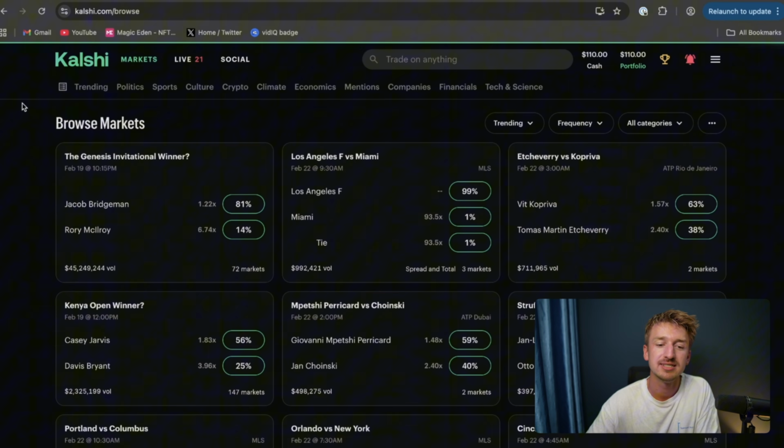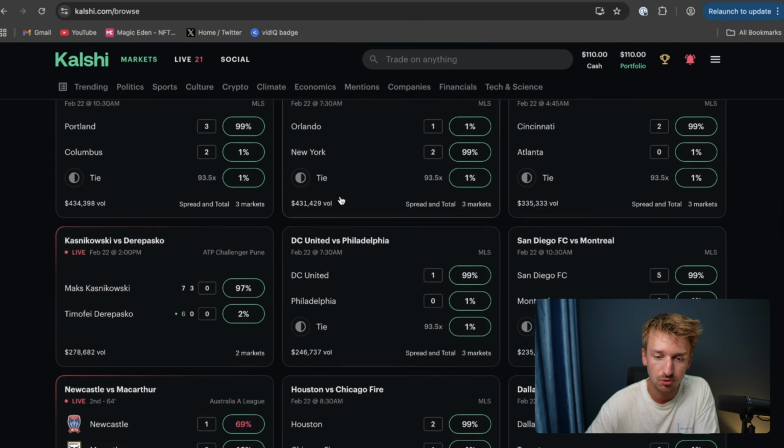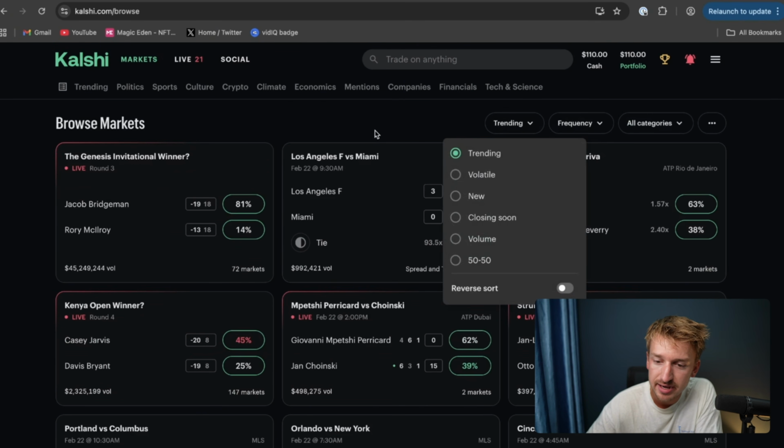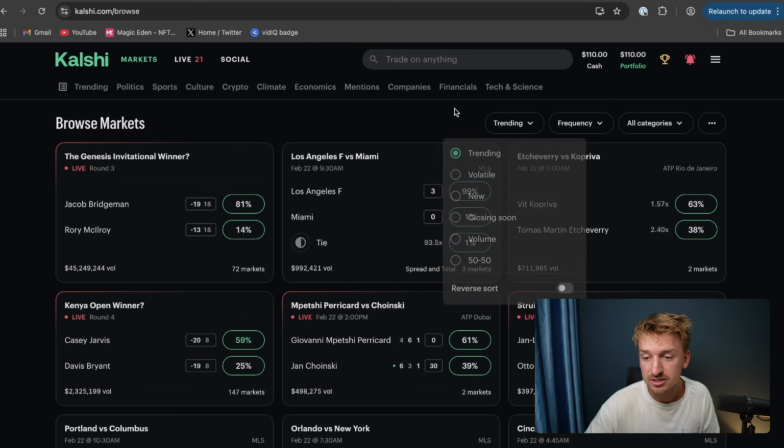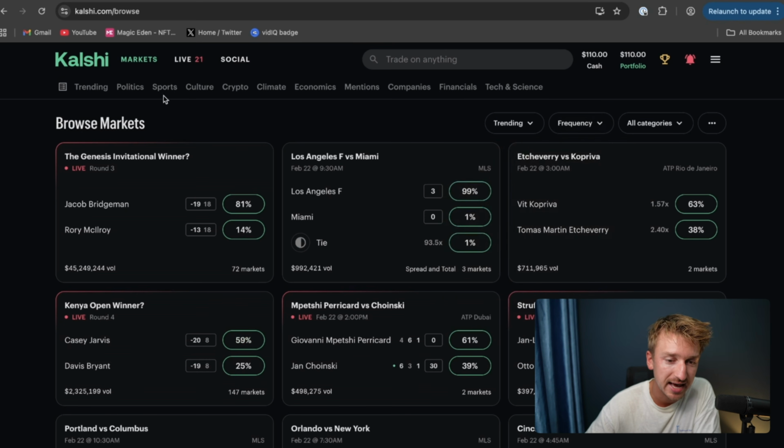At the top here, you have the actual markets. Here you can scroll through everything. You can sort it by trending, by volatile, new, closing soon, the markets that have 50-50 odds. You can sort it by volume, etc. And you can filter it to your own liking as well. You then have all of the different niches you can place bets on right here.